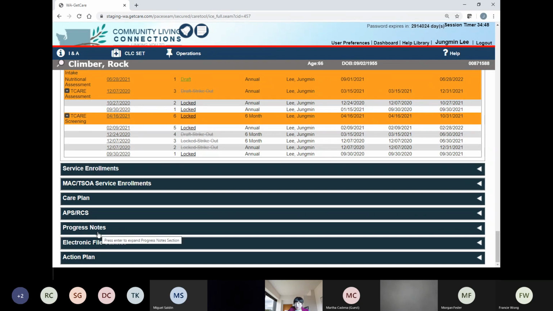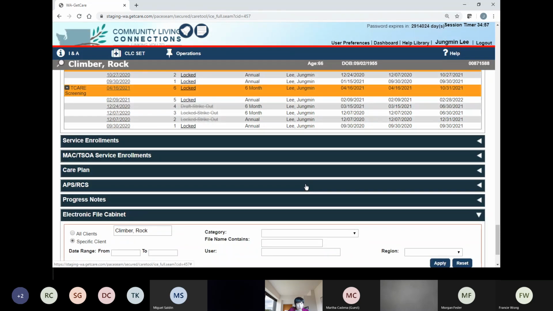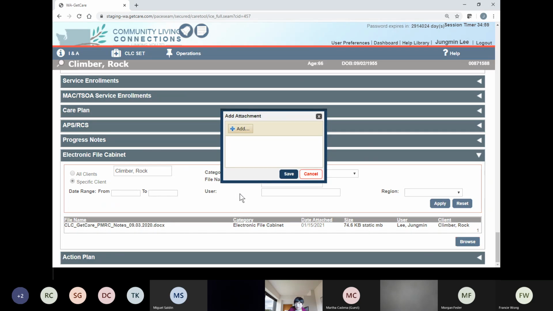Okay, so we did progress notes, and here is the electronic file cabinet. What do you think? Yes, this is how you store your client's files or documents on your computer. If you want to upload any related or required document, this is the section you utilize. There's a little button here, right? Browse. If you click browse, then if you click add, it will take you to your computer, and you can select whatever document you want.